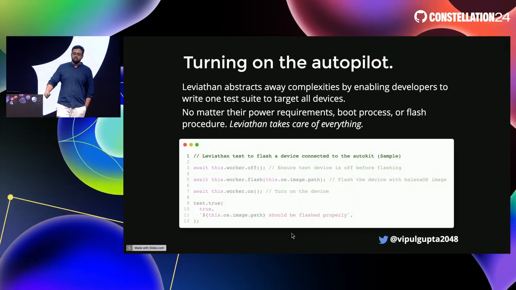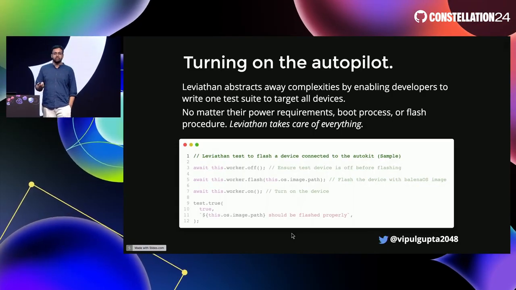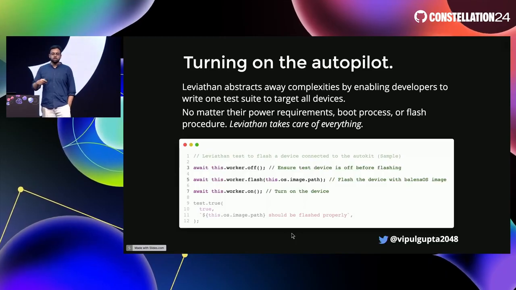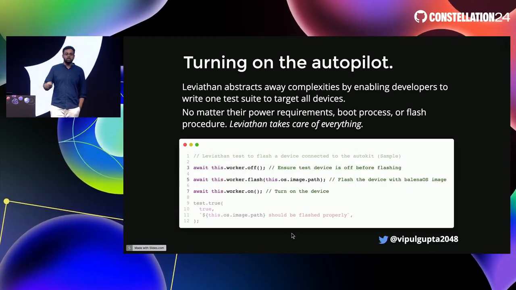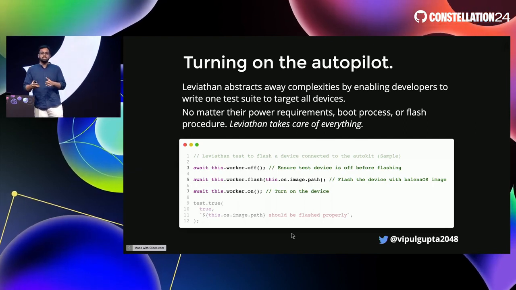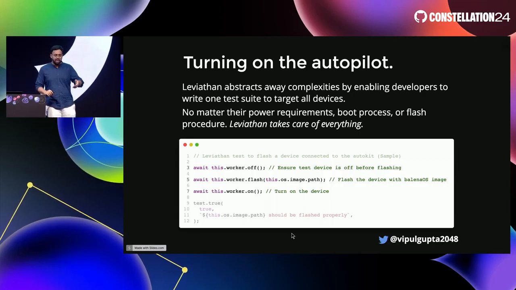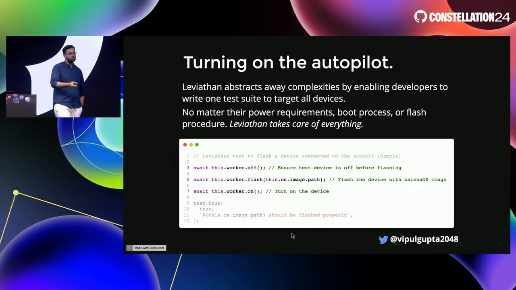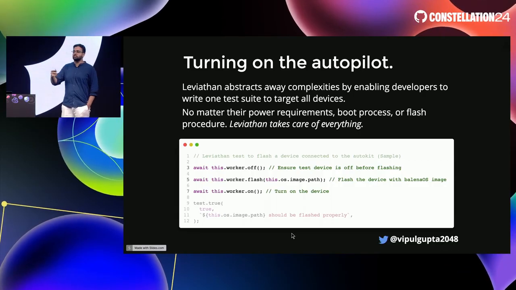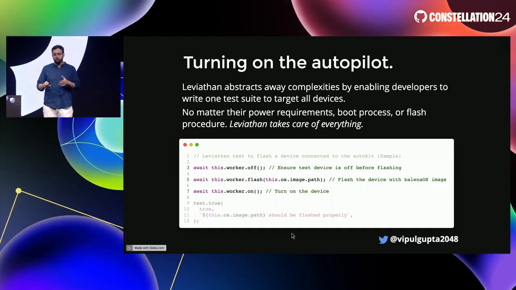Once this thing is done, I know engineers in the crowd would love this. This is how easy a test looks with Leviathan. You turn the worker off, flash, and on, and this is how it triggers the release process, and you can write automation steps with that. Once we can flash, we can issue some commands like, hey, can you run this disk image that I have? Can you run this Docker container that I'm giving you? And that is why Leviathan helps glue it all together.